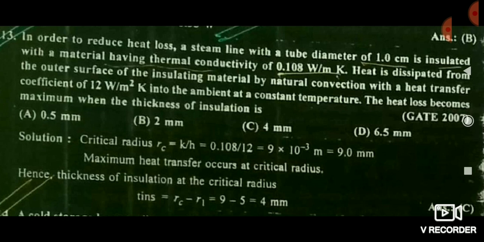Here also you see that the thermal conductivity is given, 0.108, and the convective heat transfer coefficient, that is 12, is given. So you can calculate the RC value, that is the critical radius, which comes to 9 mm, and after that we have to calculate the critical thickness of insulation, that is RC minus R0, means RI, whatever internal radius is given, so you can get the value, that is 4 mm.